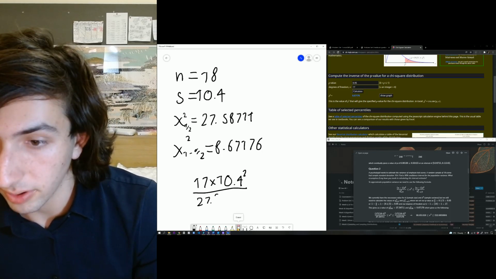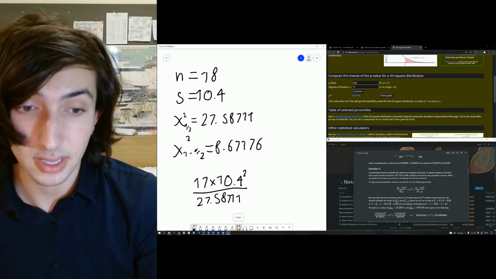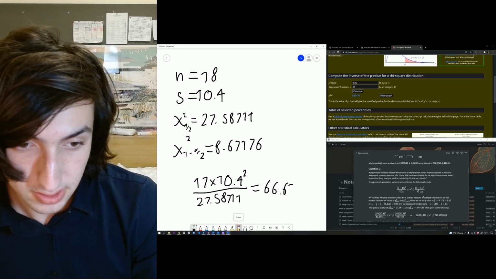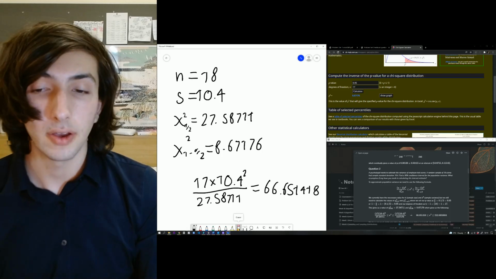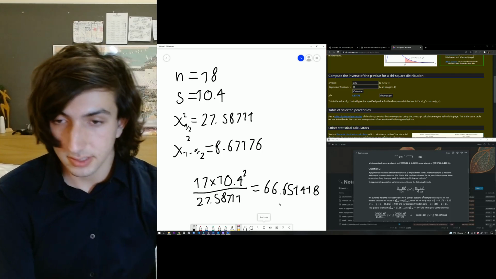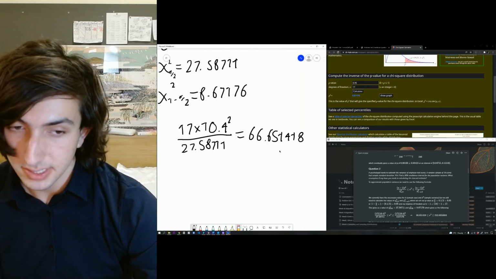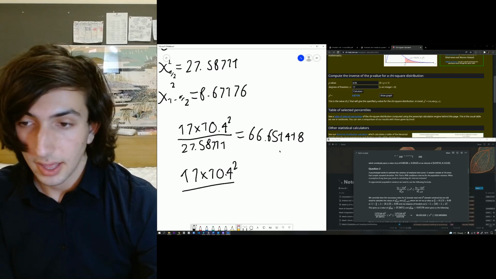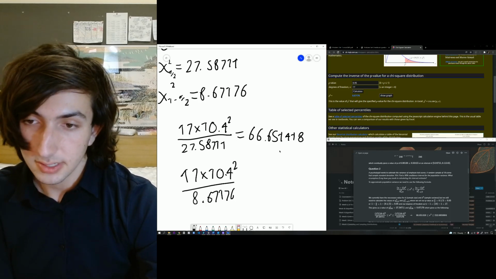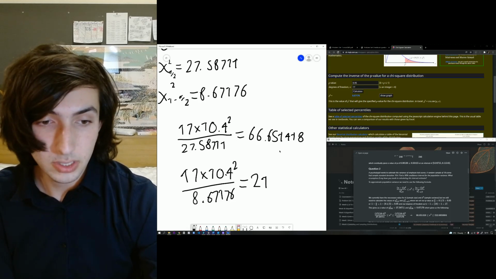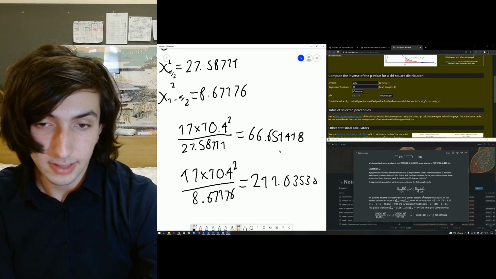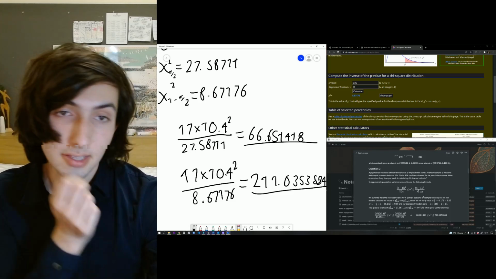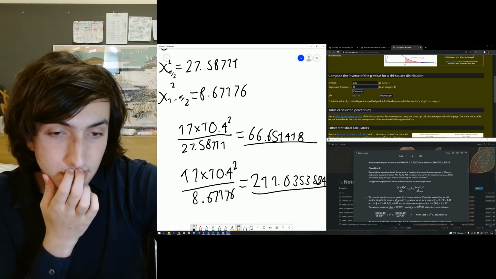So we've got 27.58711, and that's going to be our lower bound, which comes out to, I believe, 66.651418. Okay, so that's our lowest bound for the variance, and then our highest bound is going to be the same on top, 17 times 10.4 squared, and then divided by the 8.67176, which gives us roughly 212.0353884. There you go. So that's your lowest here and your highest here. Okay, so that's the interval.